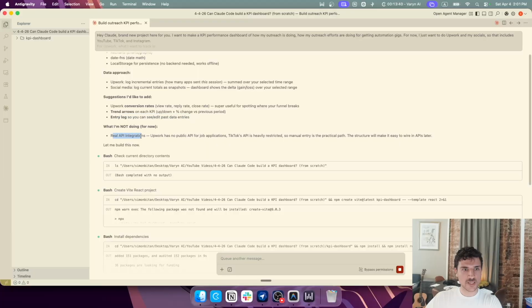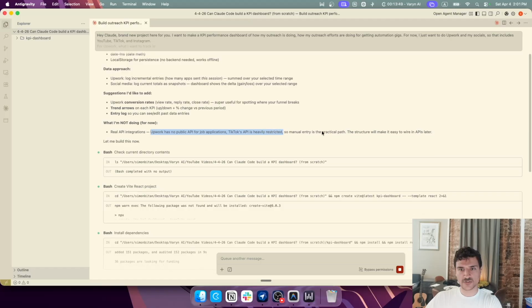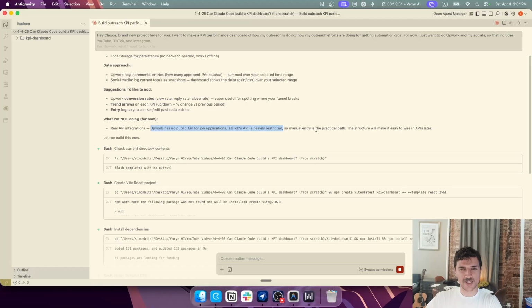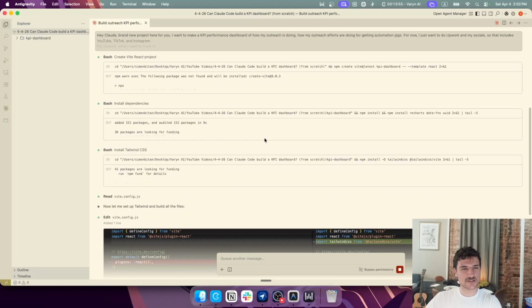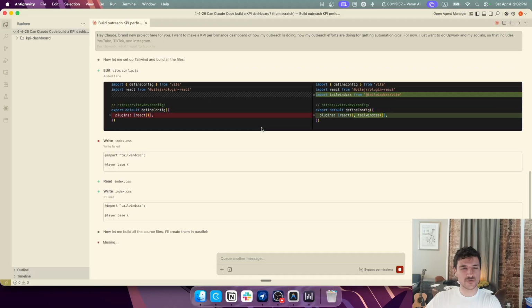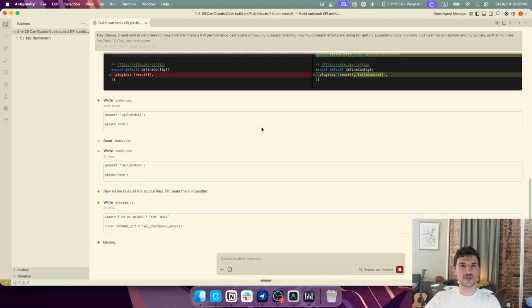And it's not doing real API integrations. Upwork doesn't have that, understandable. I'll have to do that manually. TikTok's is heavily restricted. So essentially they're going to have me manually do YouTube, TikTok, and Instagram, which kind of sucks. I don't want to put in manual views for social media platforms. So I'm going to ask it about that once it's done here.